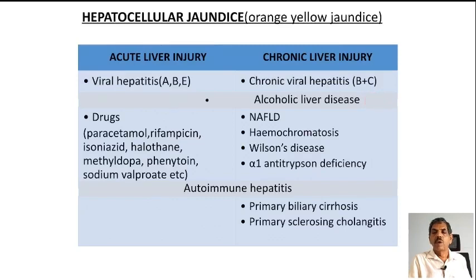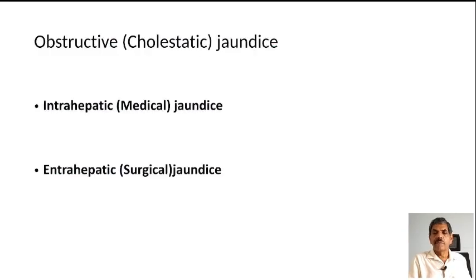liver disease, non-alcoholic fatty liver disease, hemochromatosis, Wilson's disease, alpha-1 antitrypsin deficiency. Autoimmune hepatitis is known to produce both acute as well as chronic jaundice. Other causes of chronic jaundice are primary biliary cirrhosis and primary sclerosing cholangitis. Causes of obstructive jaundice are intrahepatic cholestasis, otherwise known as medical jaundice, and extrahepatic cholestasis, otherwise known as surgical jaundice.